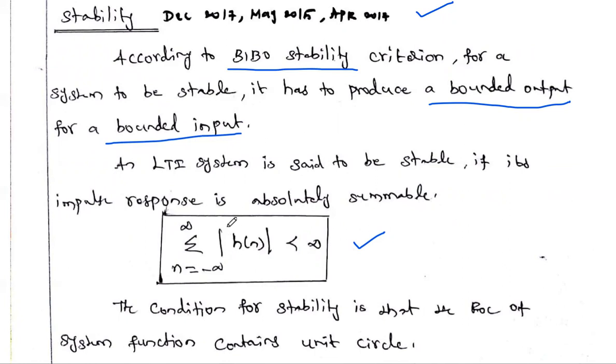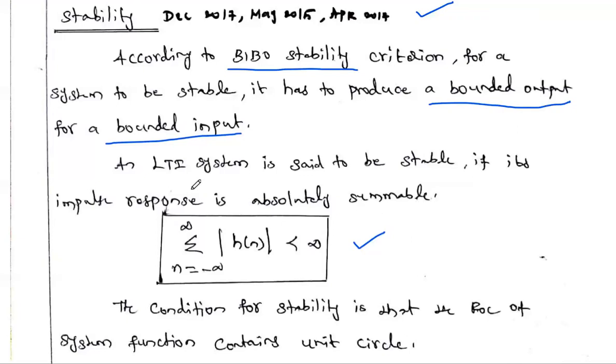That means we add the h of n values for n from minus infinity to infinity, for the entire duration. If that summation is less than infinity, then we call that system a stable system. This is the condition to check whether the given system is stable or not.